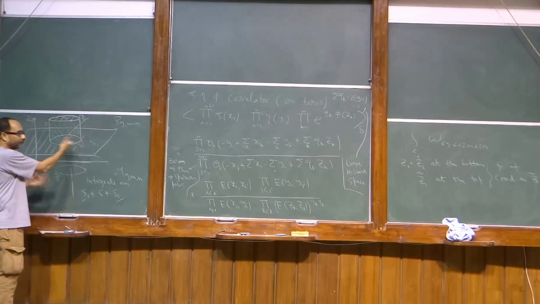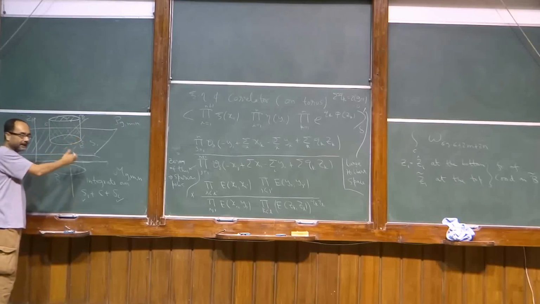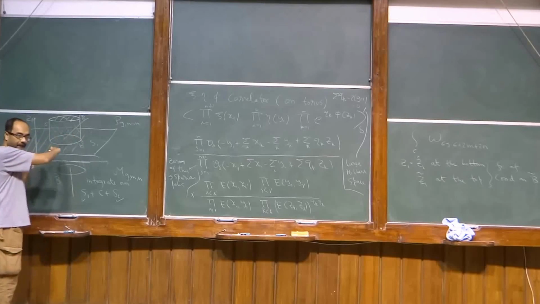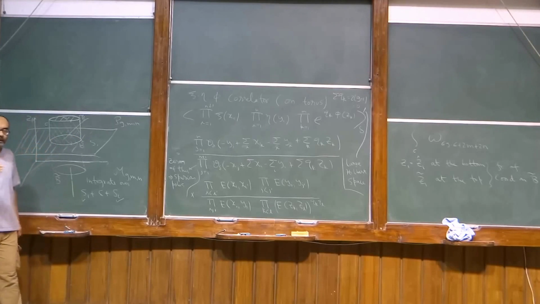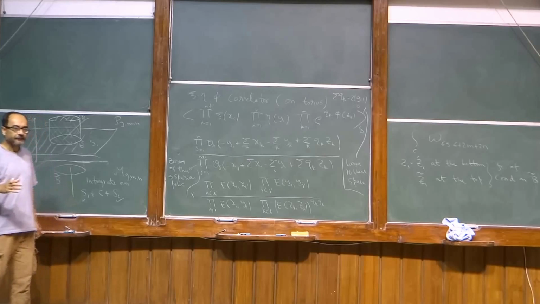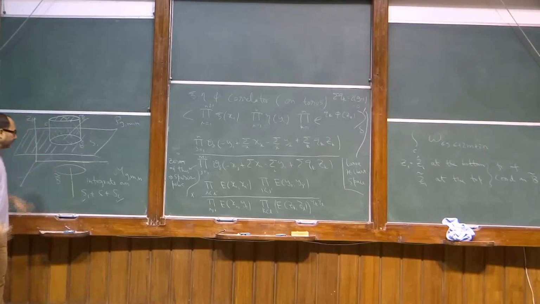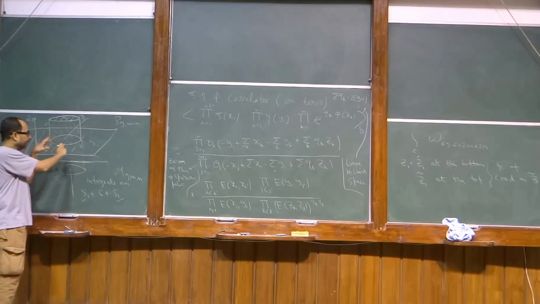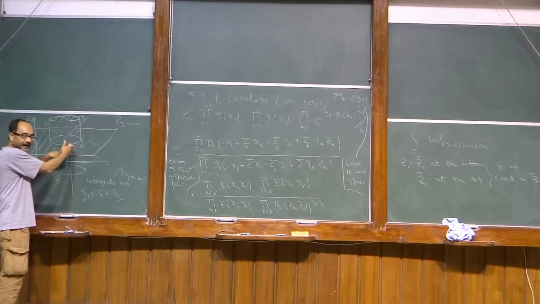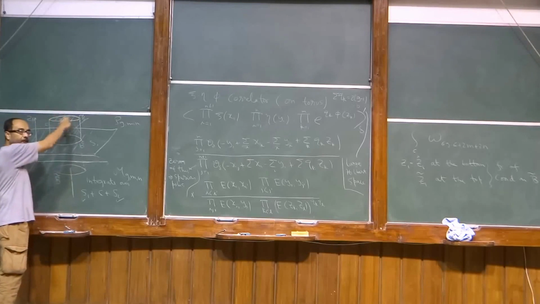I have drawn it parallel to the base, but in general it will vary, and Z1 hat and Z1 tilde will be varying in general.